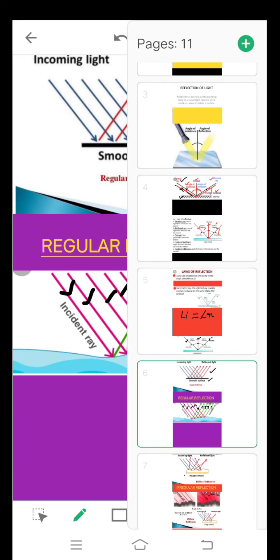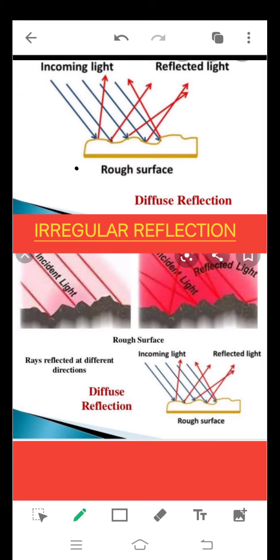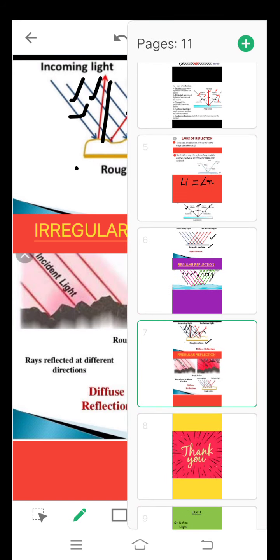The other type of reflection is irregular reflection, also termed diffuse reflection, which takes place on rough surfaces. Here, even though the incident rays are parallel, the reflected rays are not parallel. They reflect back in any direction. They return back in different directions. This is the difference between regular reflection and irregular reflection.